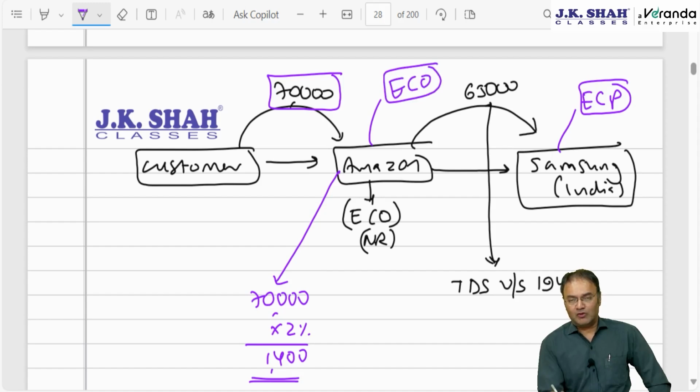For the applicability of the 2% equalization levy here, the e-commerce operator has to be non-resident.